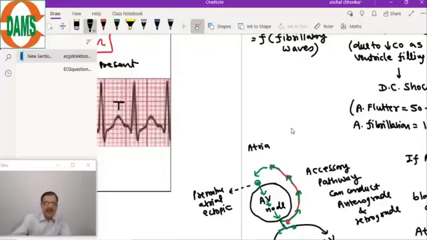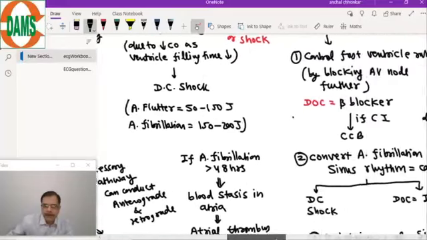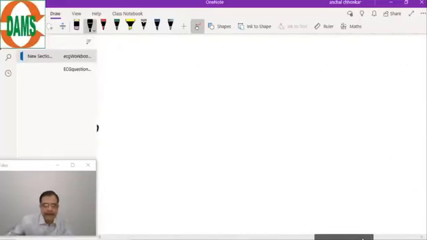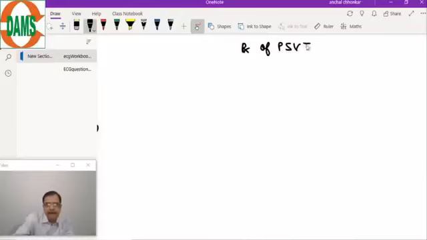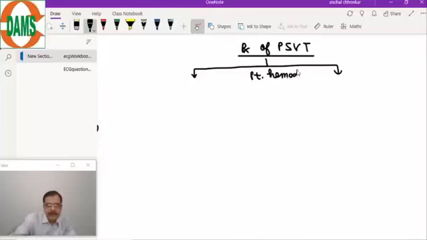So, coming to the treatment of PSVT, it depends on whether the patient is hemodynamically unstable or stable.